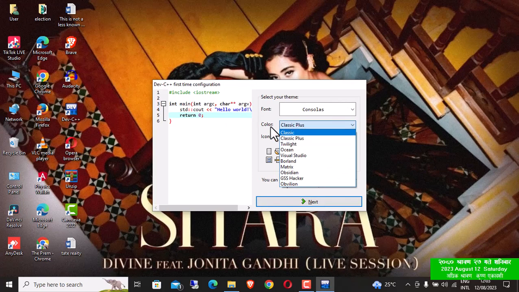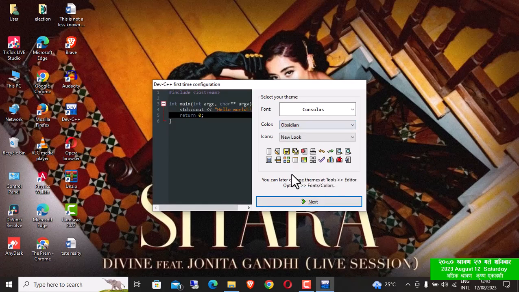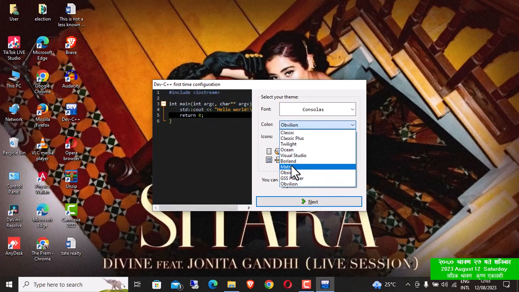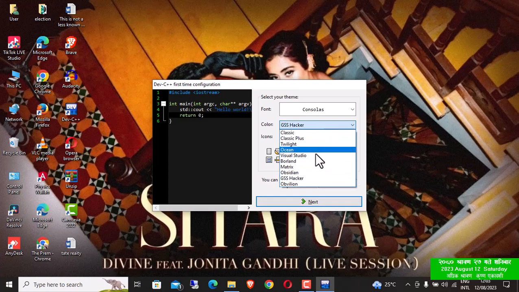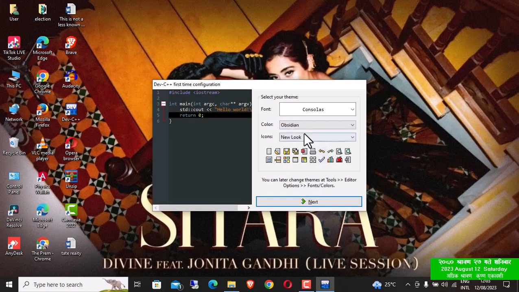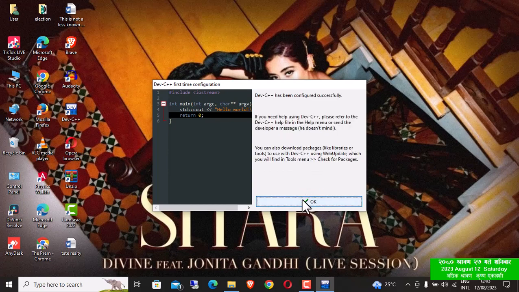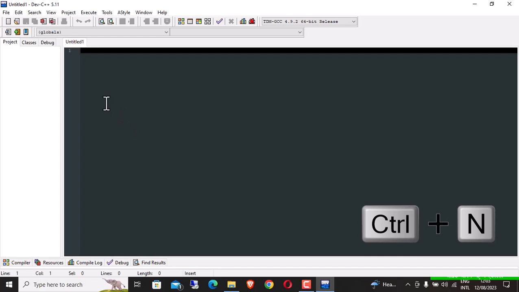I'll choose the theme, Obsidian. You choose whatever you like. Oh, this looks like this. Matrix is like this, and Jesus Hacker is like this, but I'll choose Obsidian. And if you want to choose this, you can choose. I'll click on next, click on OK. Now this will install. Press Ctrl N.